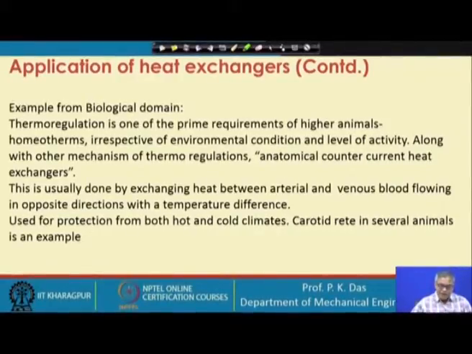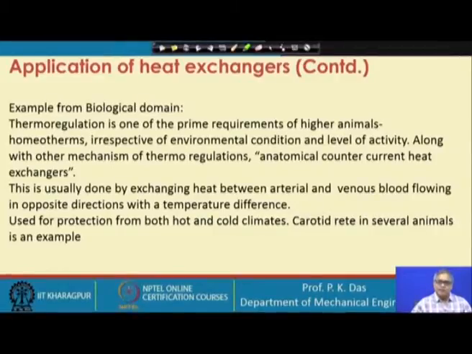This is usually done by exchanging heat between arterial and venous blood flowing in opposite directions with a temperature difference. These bloods pass through tubular structures. So two streams are there with a temperature difference, but nature has understood in its own way that if they flow in opposite directions, heat can be transferred in a more effective way.